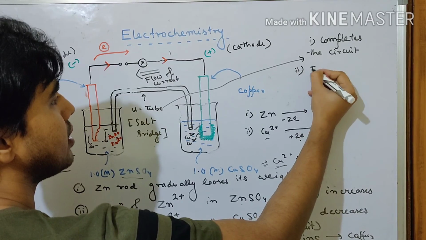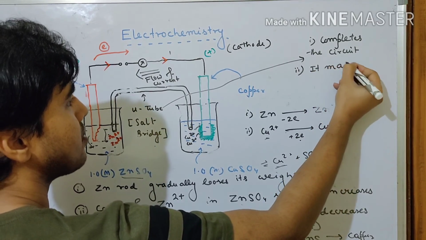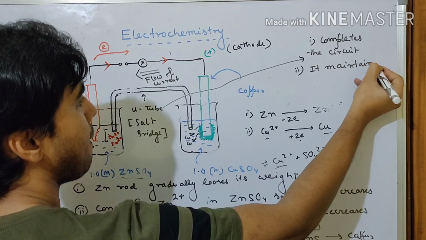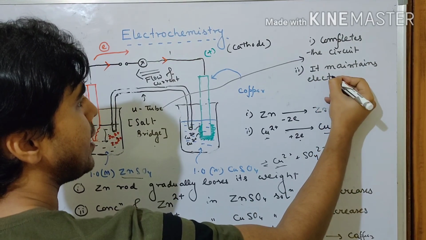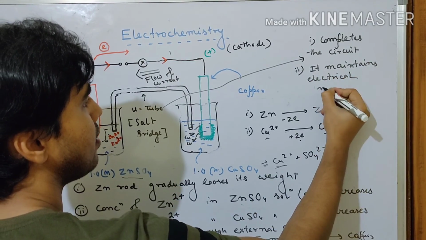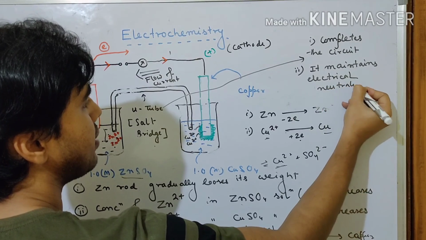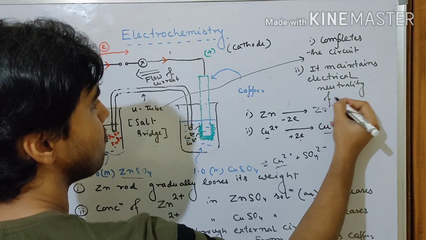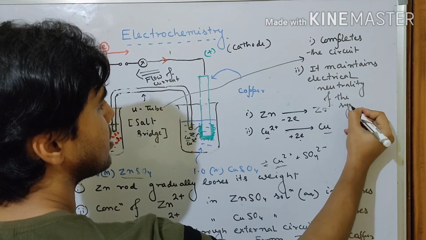Second, it maintains electrical neutrality of the system.